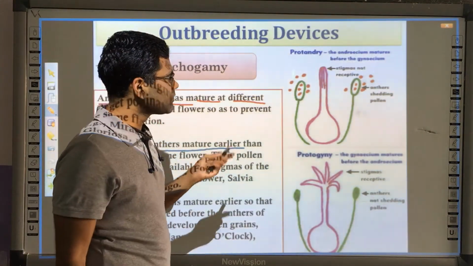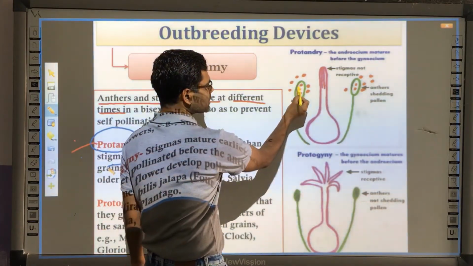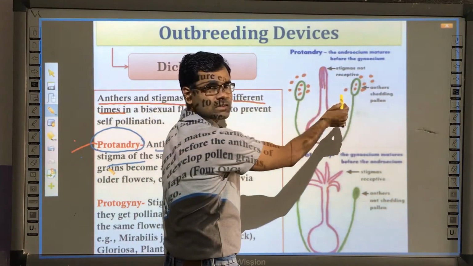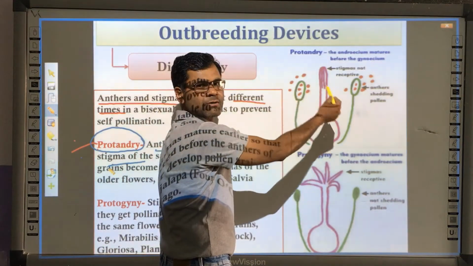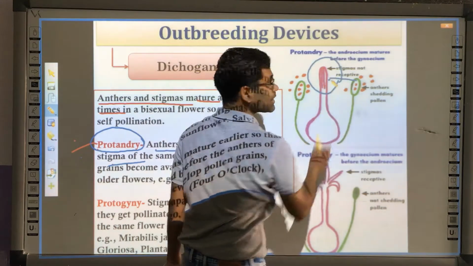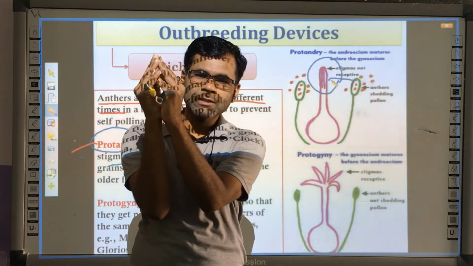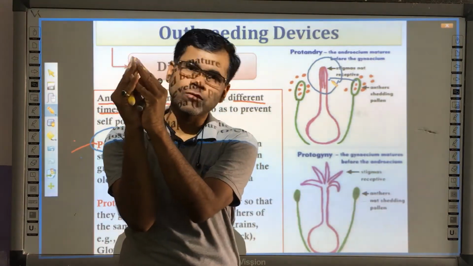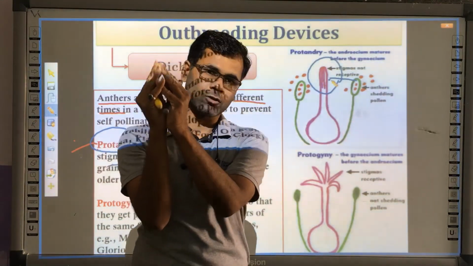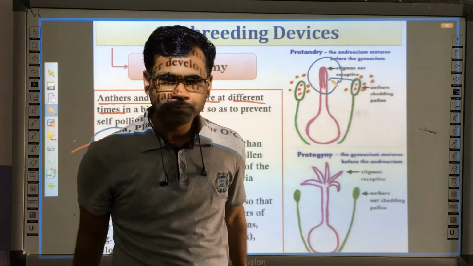Protandry, basically, you can see from this diagram. Here this is the filament and anther. The pollen grains are mature and keep on shedding on the stigma of the same flower. But this is the stigma, and this stigma is not receptive. The stigma is closed. So whatever pollen grain falls will not form the pollen-pistil interaction, which does not lead to the formation of a pollen tube, and does not lead to fertilization.